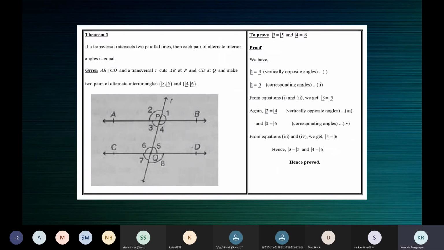You can use the corresponding angles axiom, the converse of the corresponding angles axiom, vertically opposite angles are equal, and the linear pair axiom to prove these theorems. To prove that alternate interior angles are equal, you cannot use the result that alternate exterior angles are equal. That cannot be used to prove this. It's as if at this point that was not found at all.